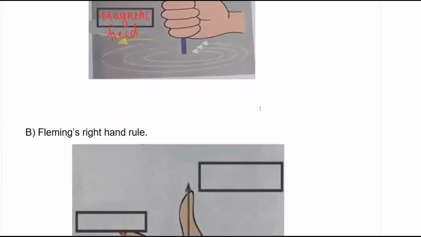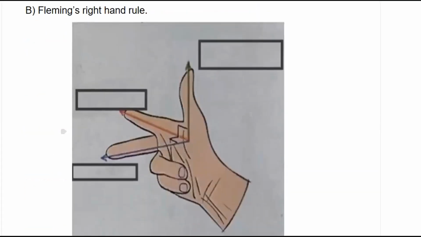Okay, next question. Here also we have to write, this is Fleming's right hand rule. This also we have to label. The thumb shows the direction of motion of conductor.